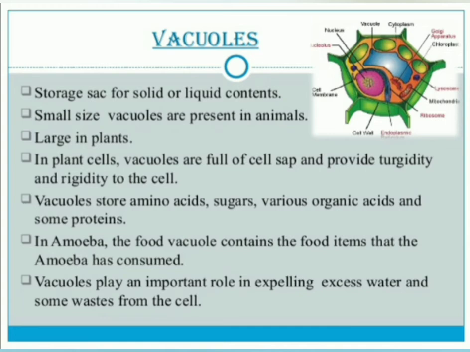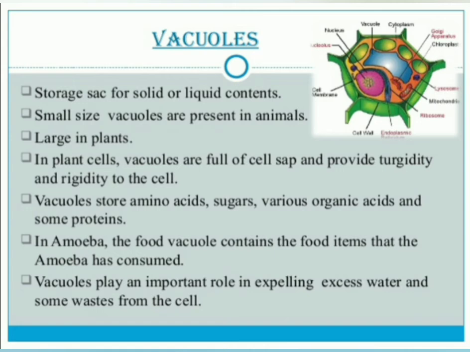So, in plant cells, vacuoles are full of cell sap and provide turgidity and rigidity to the cell. Of which cell? Plant cell, because it is large in size, full of cell sap, and providing turgidity and rigidity to the plant cell.